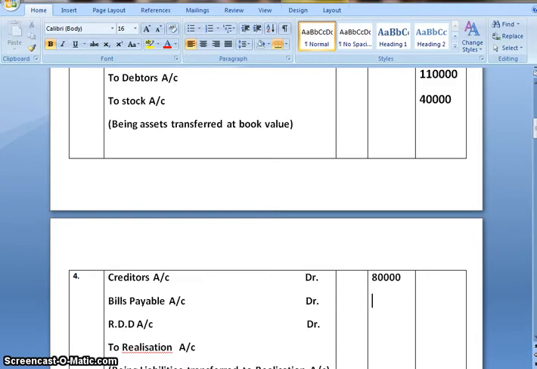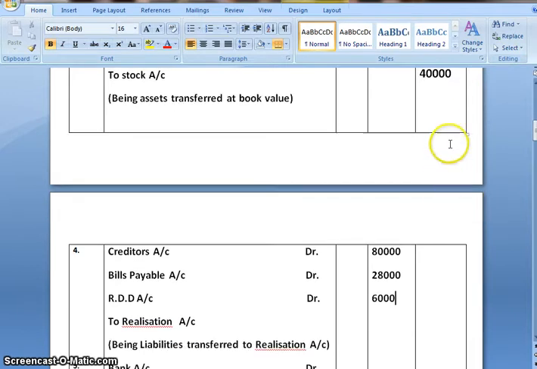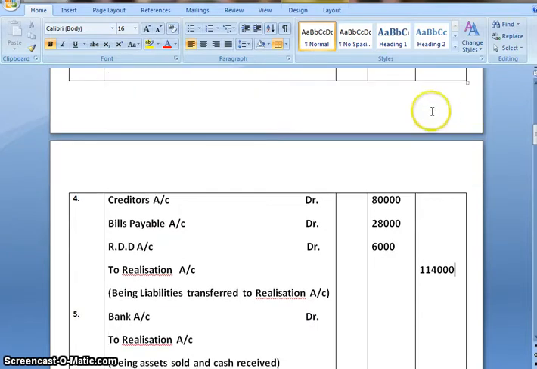80,000 of creditors, 28,000 of bills payable and 6,000 of RDD. And when we add, we get 1,14,000. Narration would be being liabilities transferred to realization account.